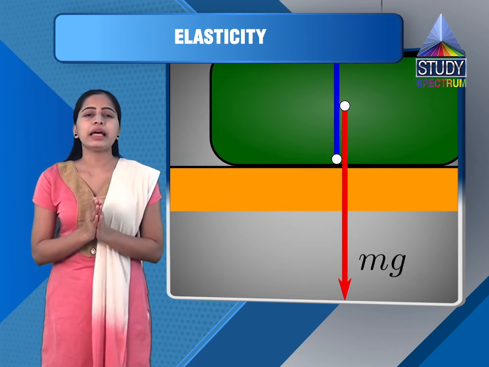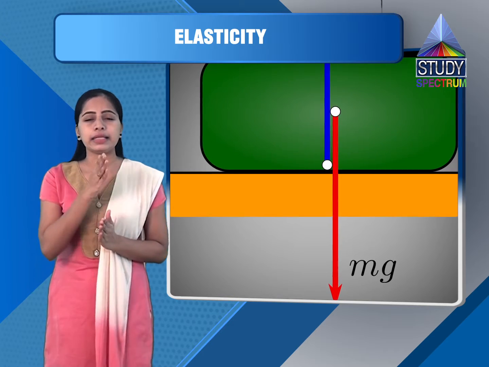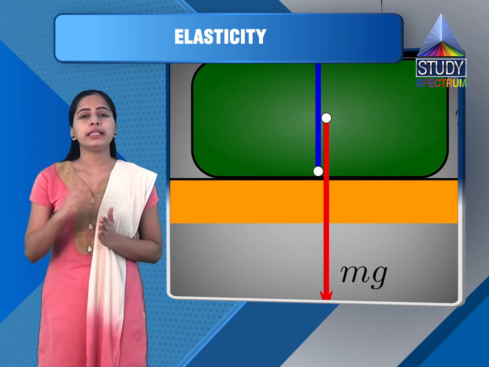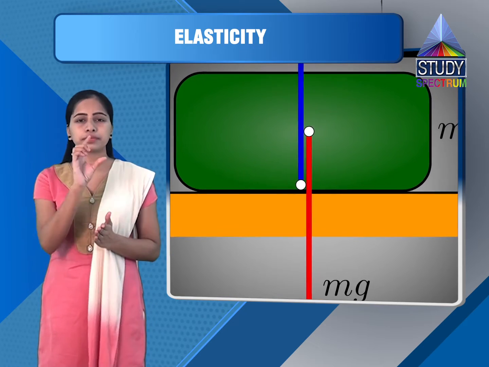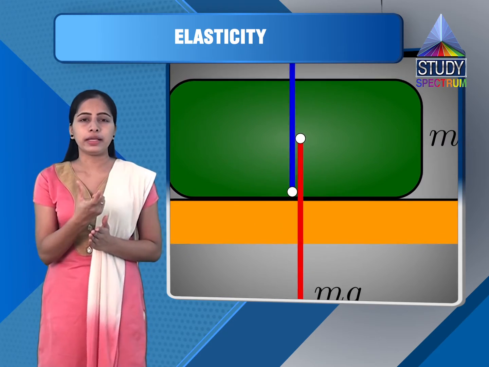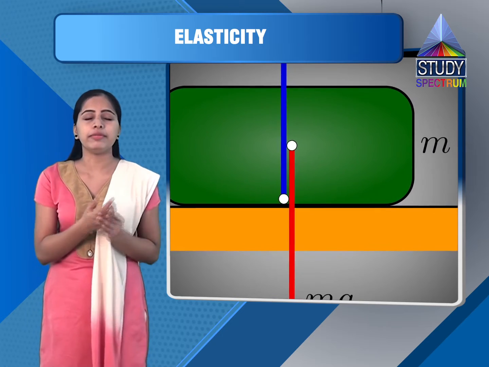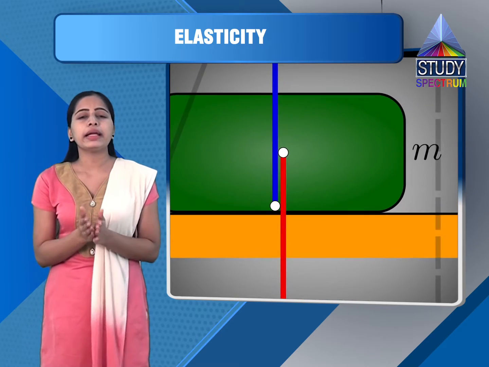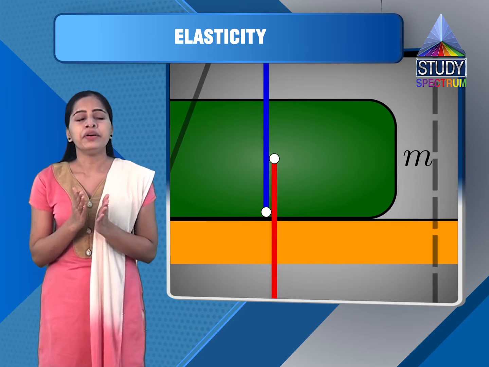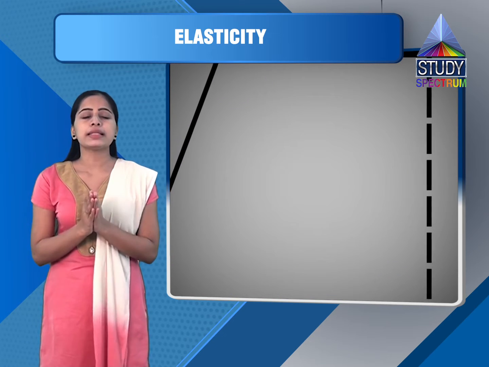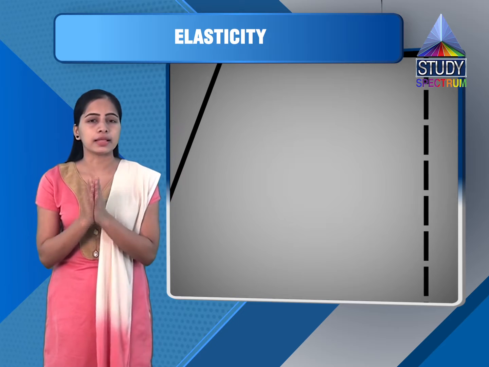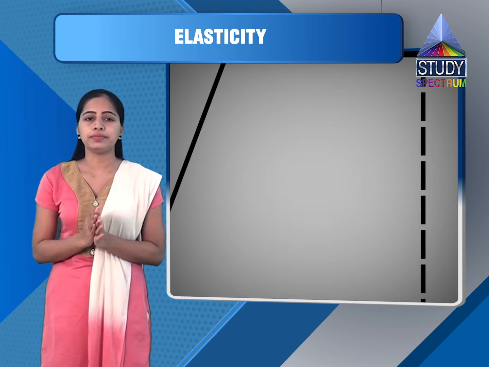So here we can write A, capital A, that is area, into dP, that is applied pressure, upon area of the cube, area of that particular material we are taking here. So area gets cancelled and we get the volume stress as dP. So you can say volume stress is nothing but applied pressure here.